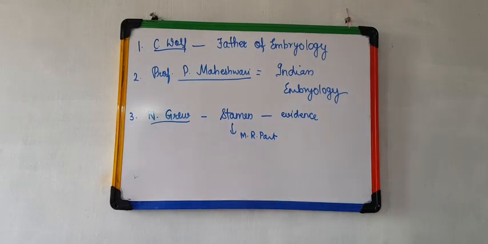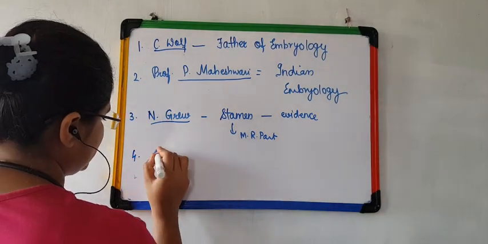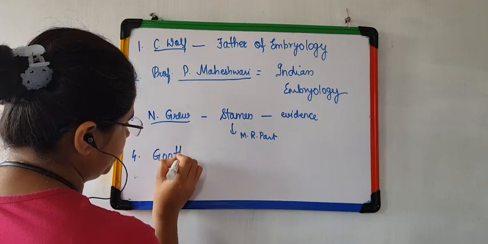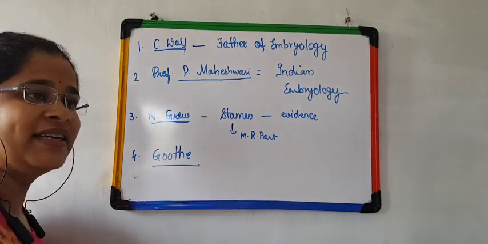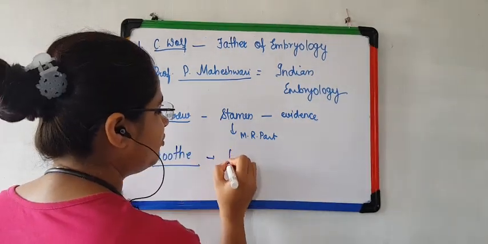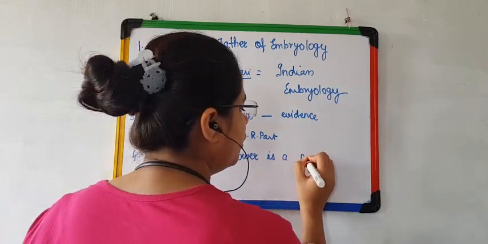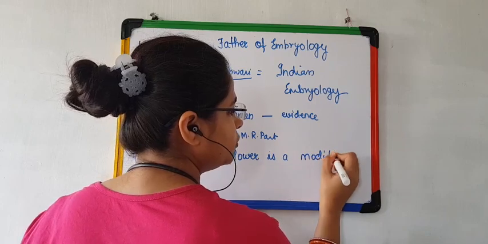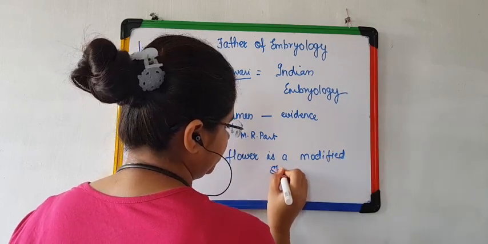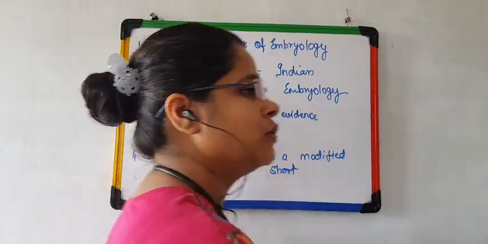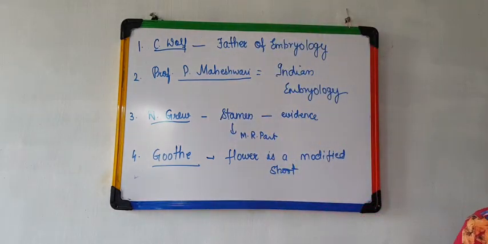And finally, the fourth important scientist out here is Goethe. He proposed that flower is a modified shoot. Clear with that?